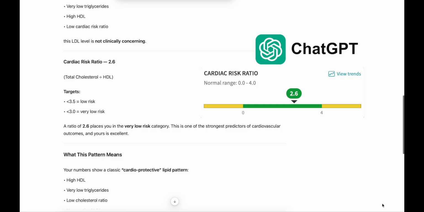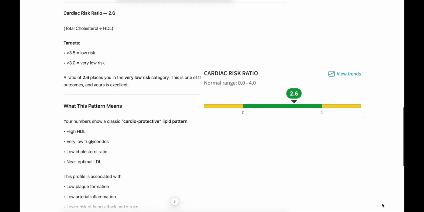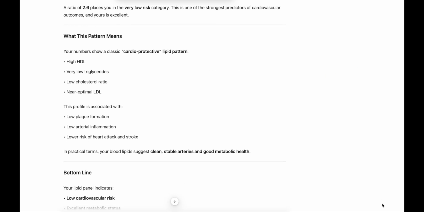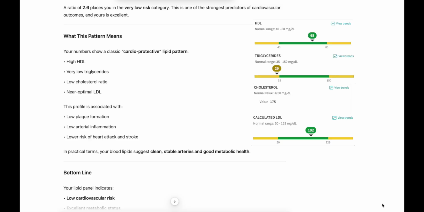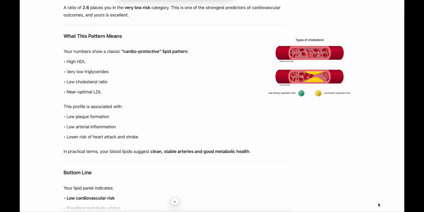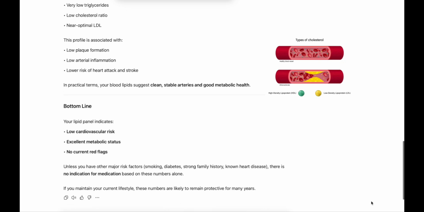Cardiac risk ratio, 2.6, total cholesterol over HDL. Targets, under 3.5 equals low risk, under 3.0 equals very low risk. A ratio of 2.6 places you in the very low risk category. This is one of the strongest predictors of cardiovascular outcomes, and yours is excellent. What this pattern means: your numbers show a classic cardioprotective lipid pattern. High HDL, very low triglycerides, low cholesterol ratio, near optimal LDL. This profile is associated with low plaque formation, low arterial inflammation, lower risk of heart attack and stroke. In practical terms, your blood lipids suggest clean, stable arteries and good metabolic health.